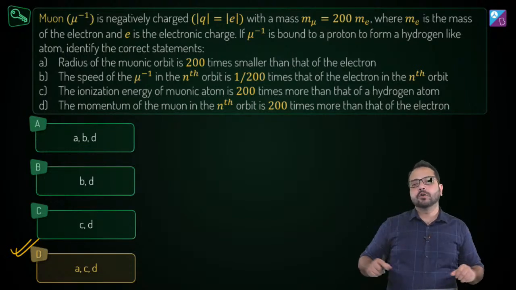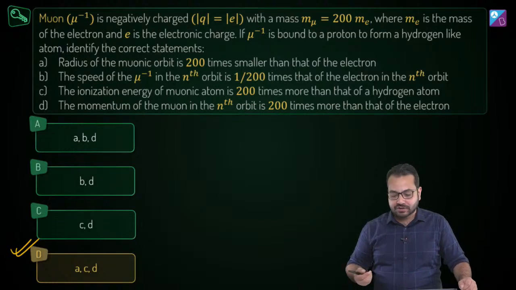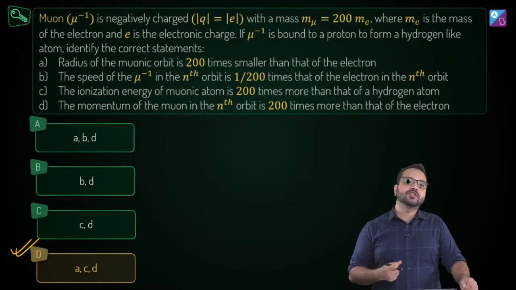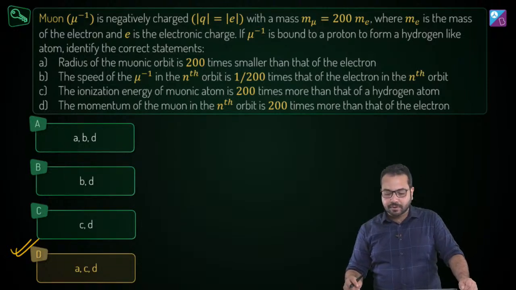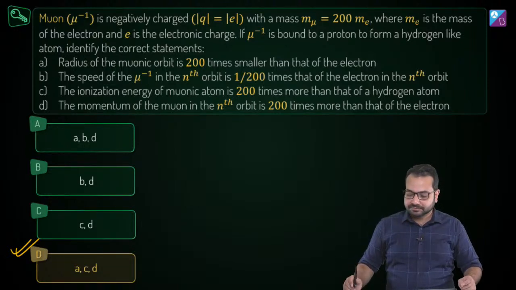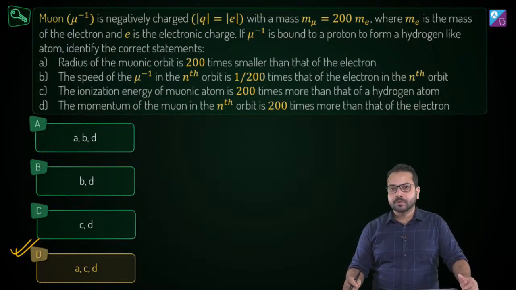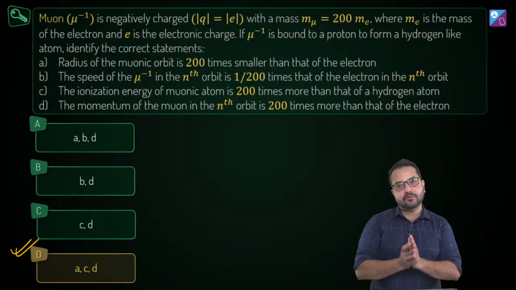Okay, now what did we learn over here? What is the key takeaway? Can any one of you tell me what is the key takeaway from this question? What knowledge helped us solve this question? Anyone? Yes, Rishabh, option D is going to be the correct option. Absolutely right. But what I wanted to understand from you is, did you understand the key takeaway from this question? What is it that you have to keep in mind?